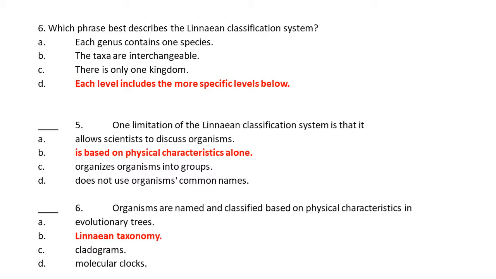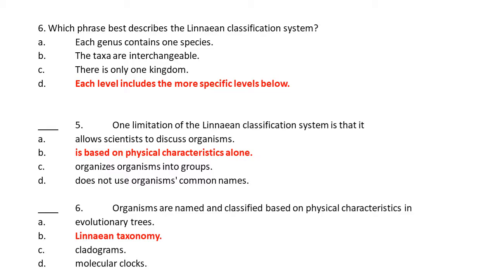Which phrase best describes the Linnaean classification system? Each level includes the more specific levels below. Yes, below you can see a more specific group, with few species that have more similarities, while any group above has more species with fewer similarities.